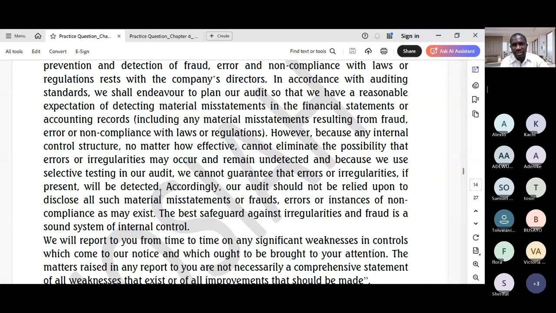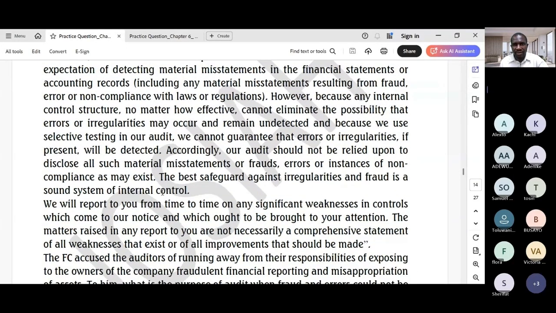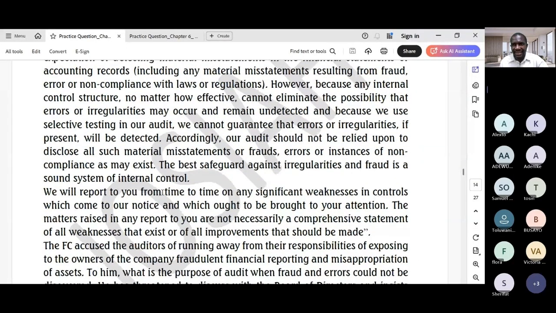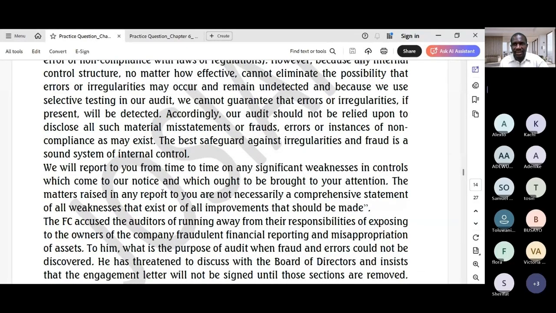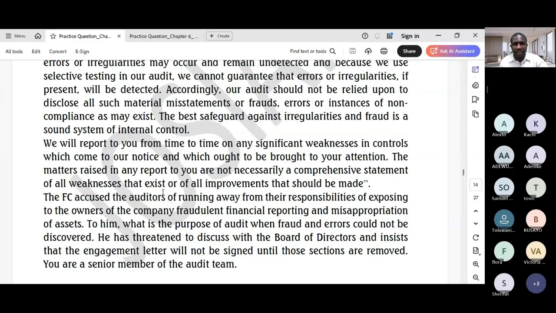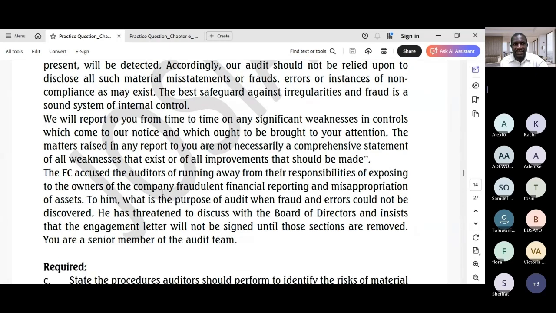with laws or regulations. However, because any internal control structure, no matter how effective, cannot eliminate the possibility that errors or irregularities may occur and remain undetected, and because we use selective testing in our audit, we cannot guarantee that errors or irregularities, if present, will be detected. Accordingly, our audit should not be relied upon to disclose any such material misstatements of fraud, errors, or instances of non-compliance as may exist.